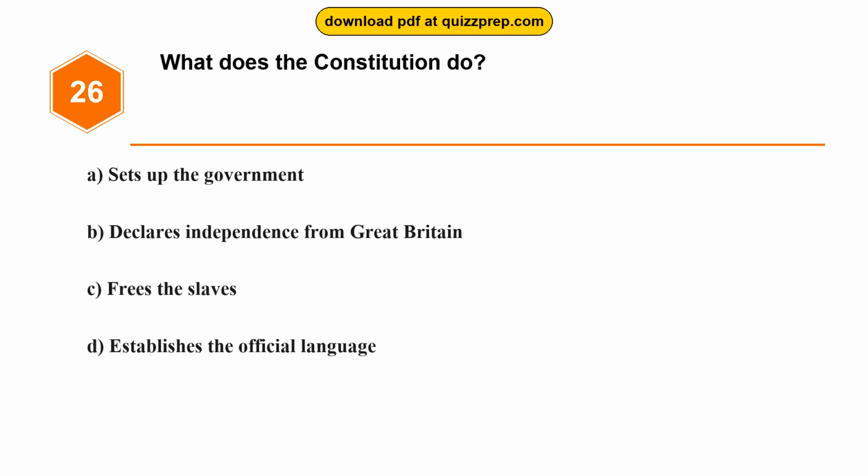Question 26. What does the Constitution do? Option A, sets up the government.